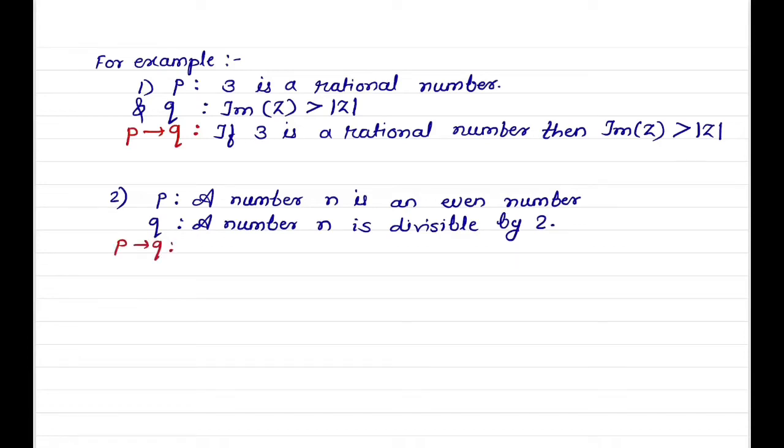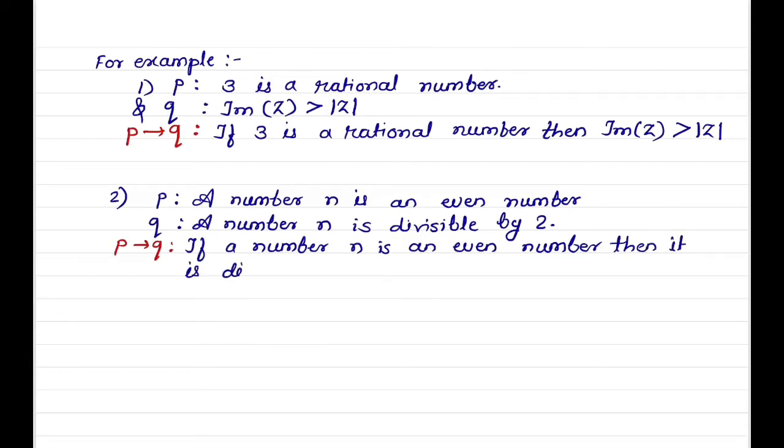Implication, P implies Q: if a number n is an even number, then it is divisible by 2.